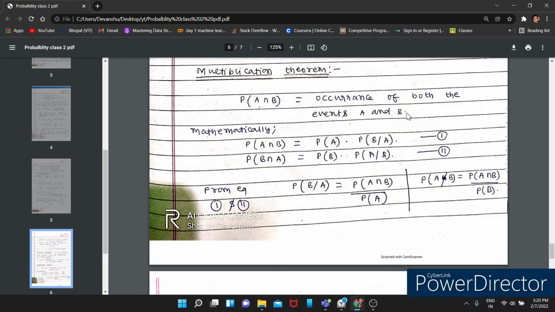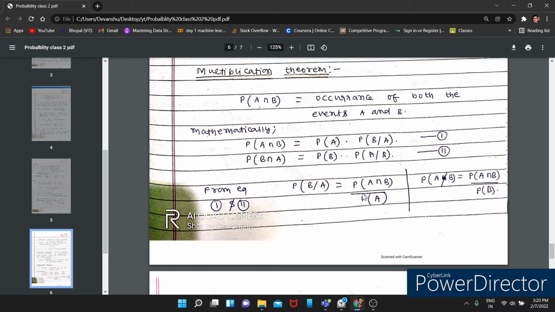We have got this example: the probability of B when A has already happened. If we are specifically telling that A has happened and B has happened, because we are writing the probability of that, this is the multiplication theorem.